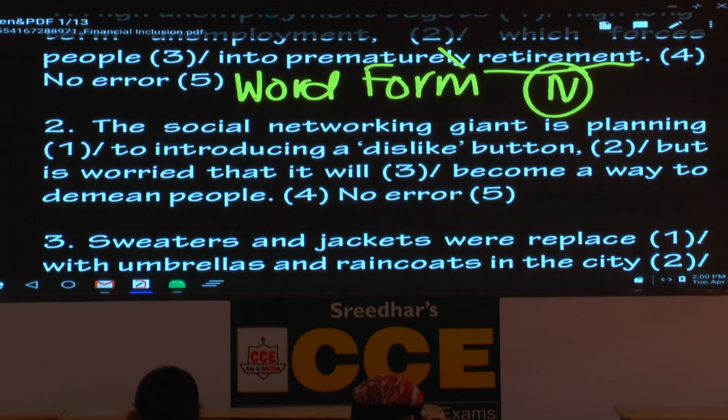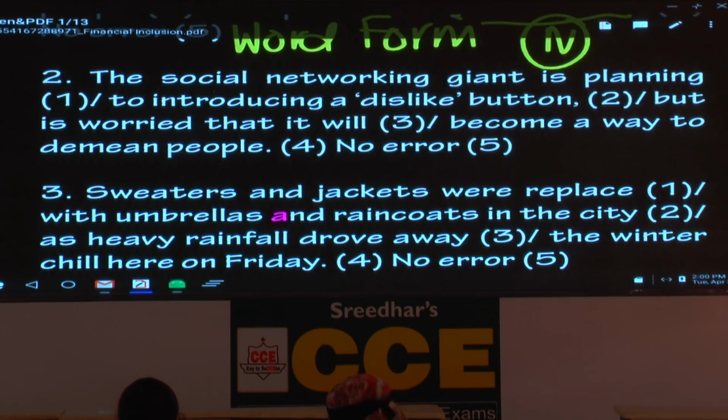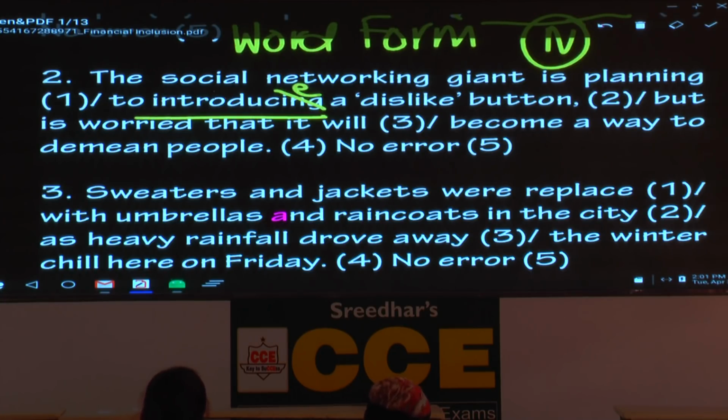Underline the word demean. Demean means what? To insult or to look down or to consider someone inferior. Any of these words. Demean, discourage, you could also use the word, but generally it means to look down, to consider someone inferior. So where is the error here? The second part, to introducing is not correct. To introduce, please strike off ing and write the letter E, introduce.